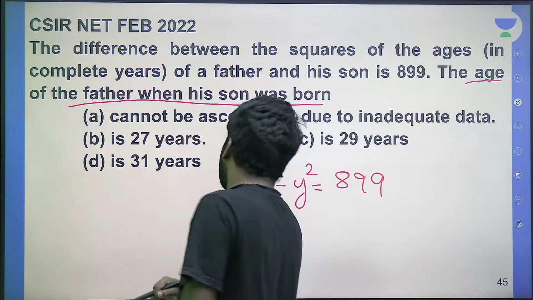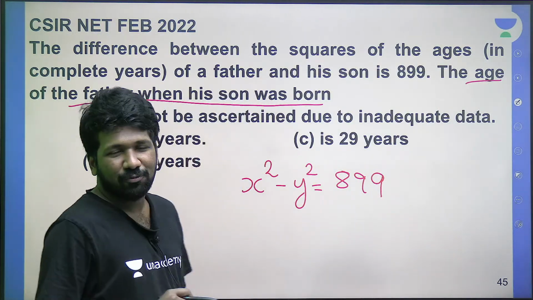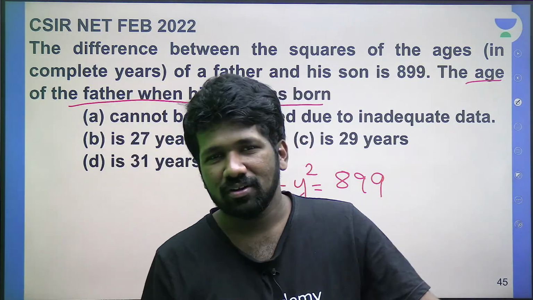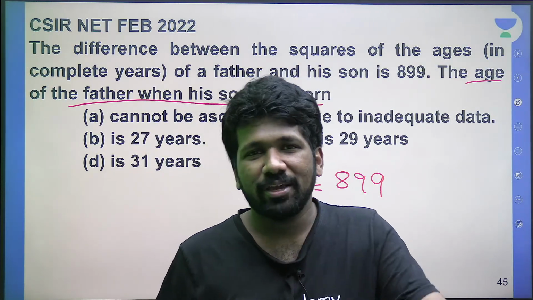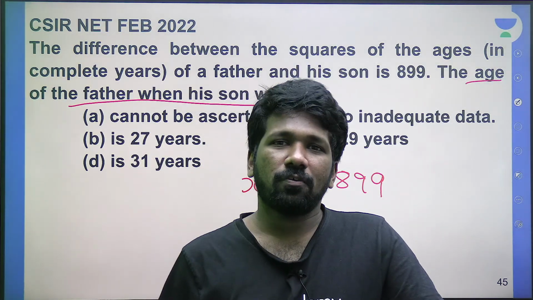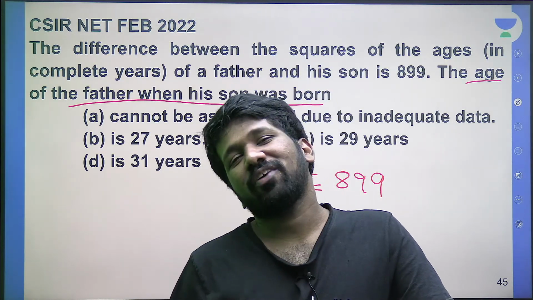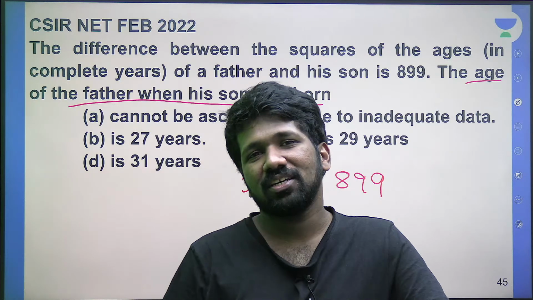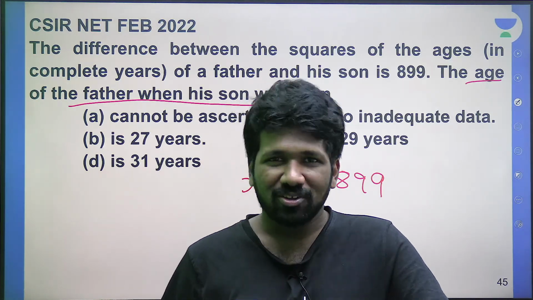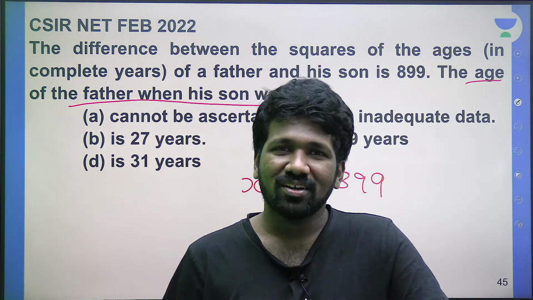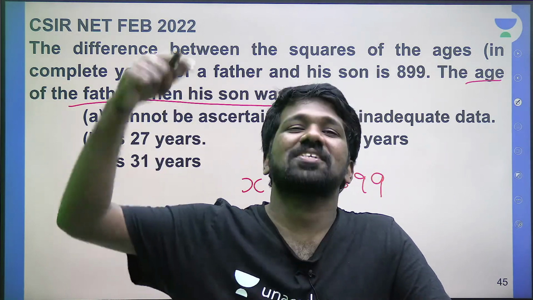Think about you and your father. What is the age of your father when you were born? How to find it? Can you tell me? The easiest way to find it is your father's present age minus your age, because you were born your age years ago.